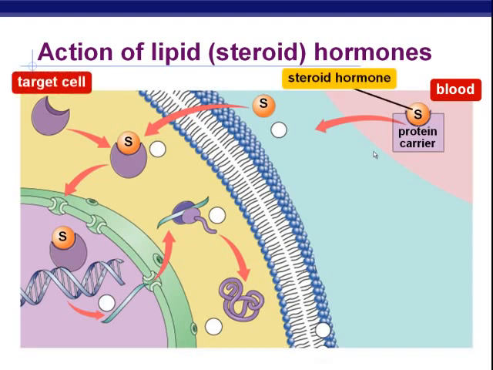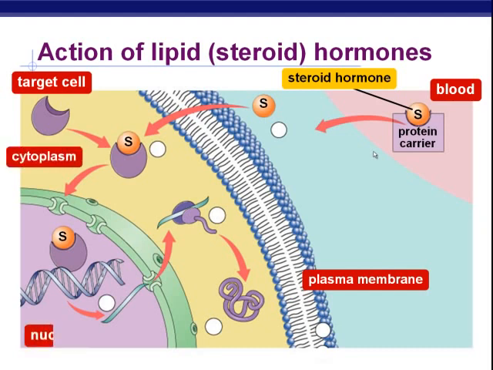And this over on the left side of the screen represents the target cell. This blue part with the white interior represents the plasma membrane. Remember, those are phospholipids, and the polar heads are on the outside, the nonpolar tails are on the inside. The cytoplasm is here, and the nucleus is represented by this purple area with the green nuclear membrane. Now, the first thing that happens is that this steroid hormone, being a lipid and nonpolar, will be freed across the membrane as long as its diffusion gradient will carry it across.